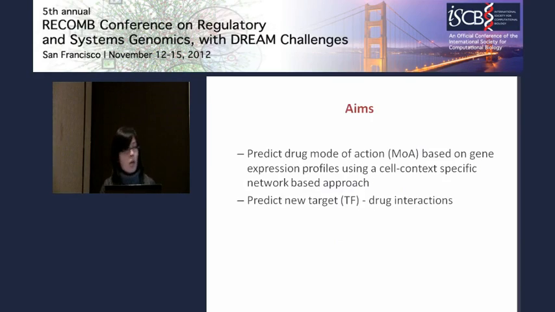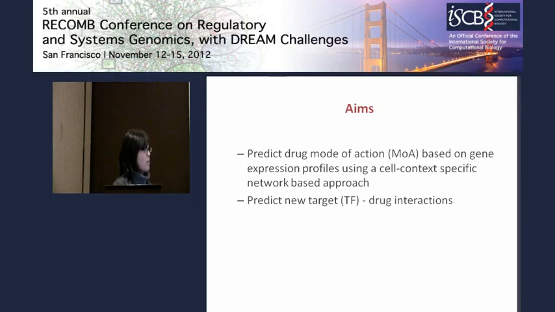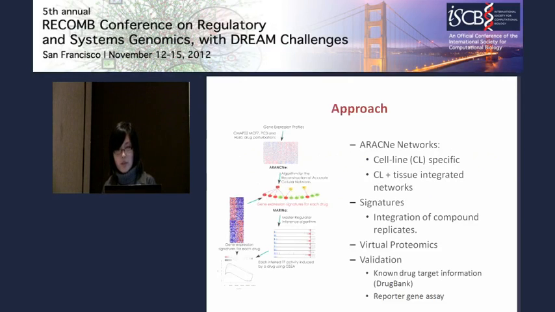So the aim of this story is first to predict the drug mode of action based on gene expression, using the reverse engineering computational tools in our lab and also the virtual proteomics method. And the second aim is to predict new target-drug interactions and also validate that through experiment.